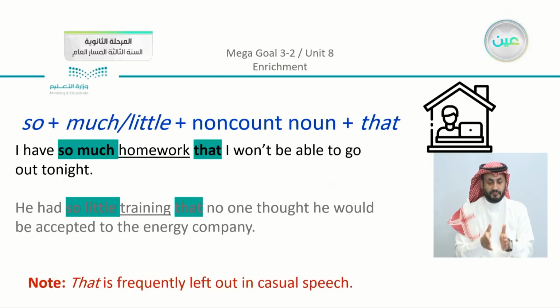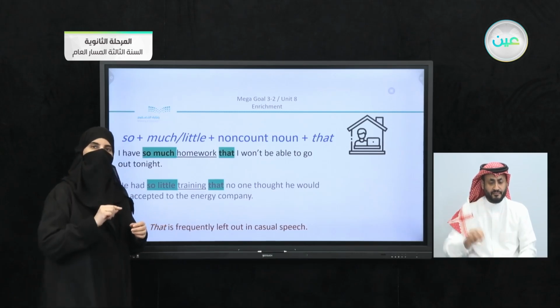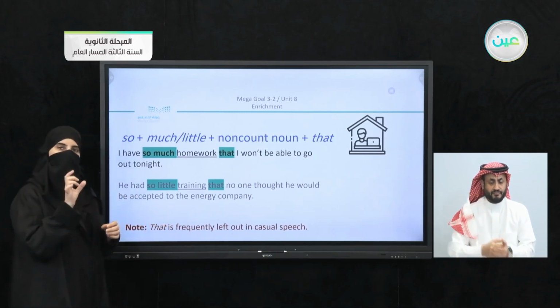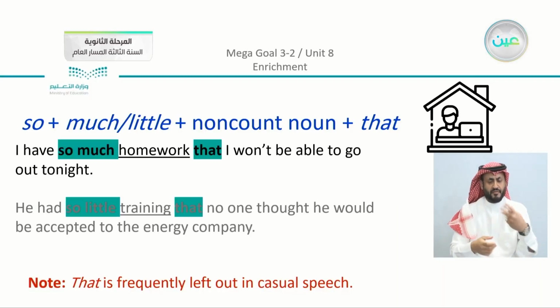Also, we studied another part. So, using much or little plus the non-count noun plus that. So you can just revise here the parts or the structure form. Is it the same as we have here? You can see that I have so much homework, non-count noun, that I won't be able to go out tonight.